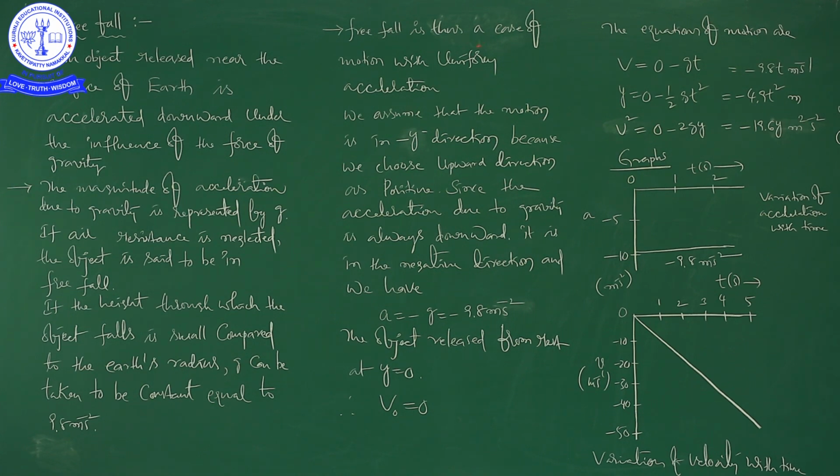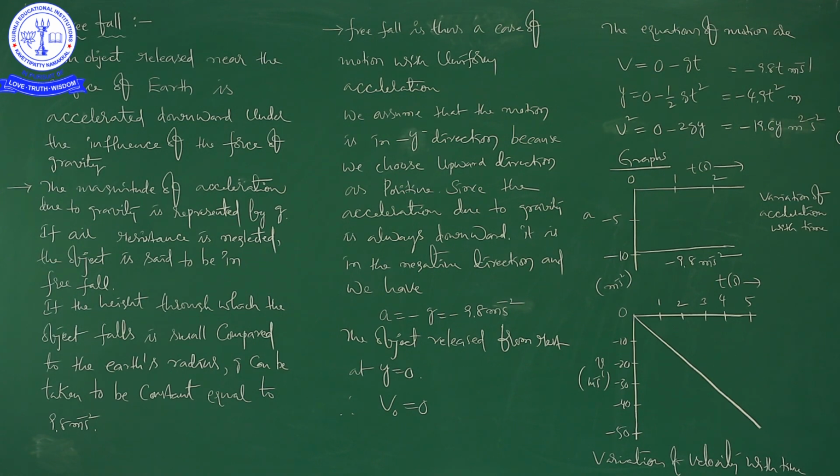So here the free fall motion of a body is the example of moving with uniform acceleration. Next, see here, we assume that the motion is in negative y direction. You know very well, suppose if it is the hand of a person, so from there he dropped a stone, then what will happen? It comes like this now.